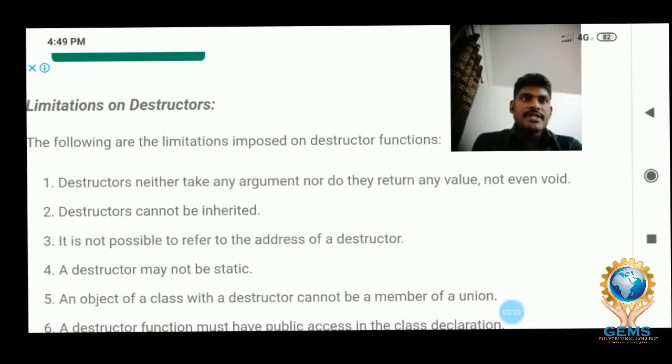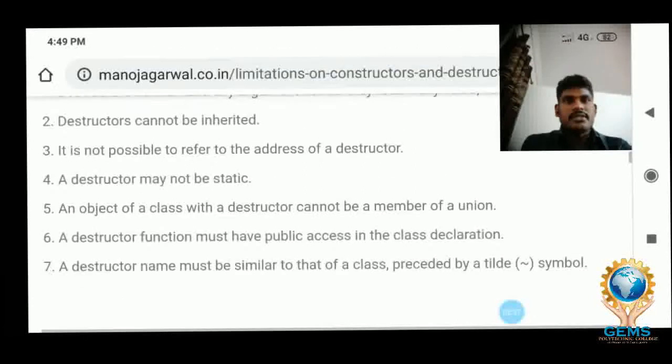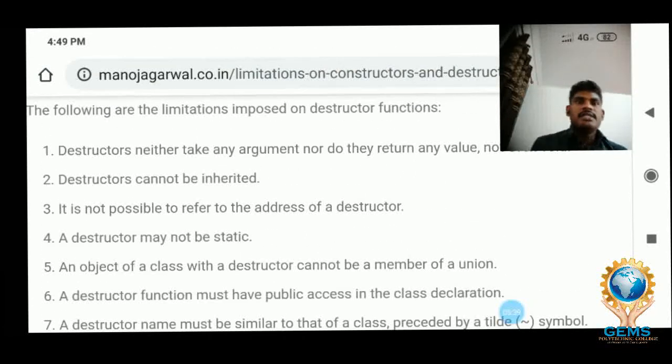The following limitations are imposed on destructor functions. First one, a destructor neither takes any argument nor returns any value. Now listen, a destructor doesn't have any return type. Second thing, the destructor doesn't have any parameter or any return type.